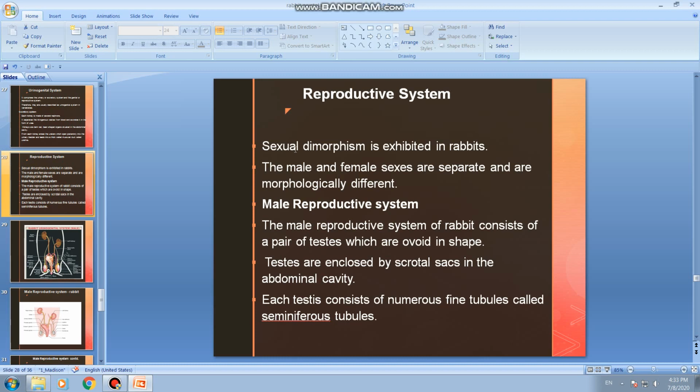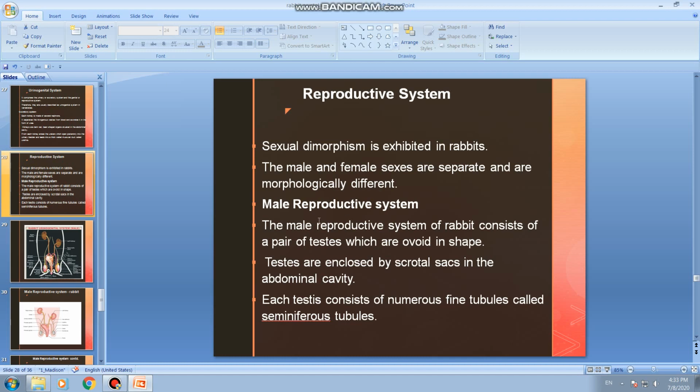Sexual refers to the sexes, that is male and female. Di refers to two, and morphism refers to morphology, the study of external characters. So externally male and female can be distinguished from each other. The male and female sexes are separate and morphologically different. This is what is called sexual dimorphism.